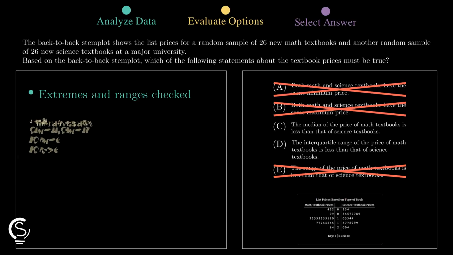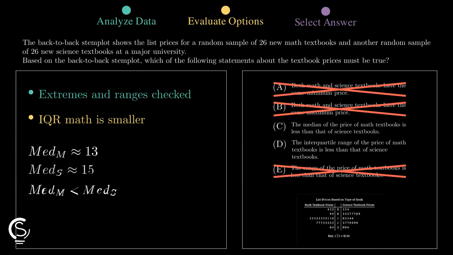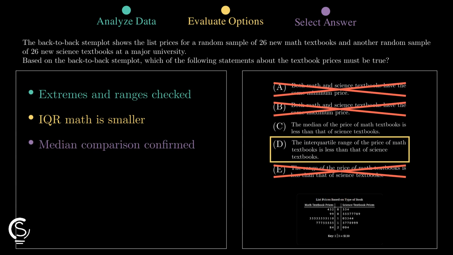Finally, look at the medians. Math has many values in the tens, while science has a higher concentration in the tens and 20s, making the math median clearly lower.